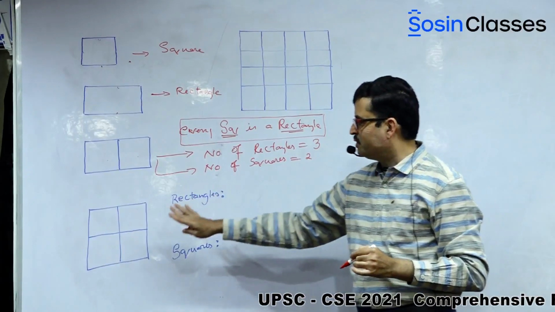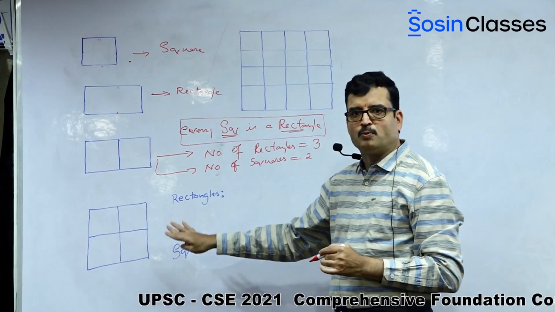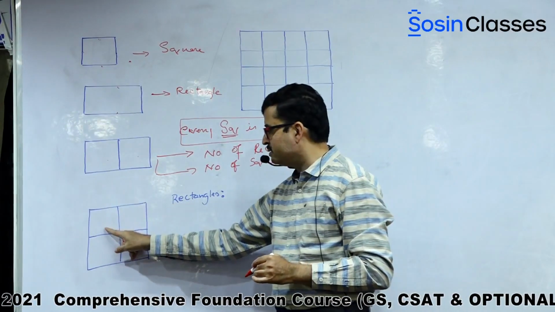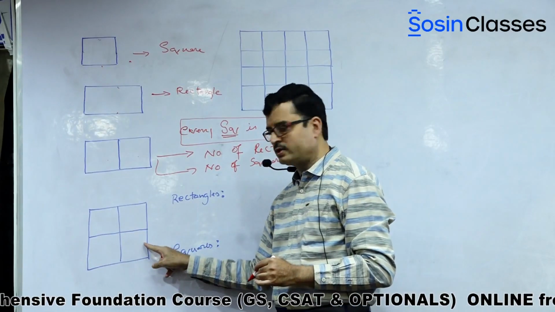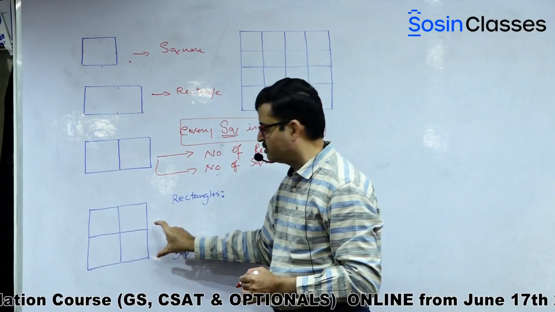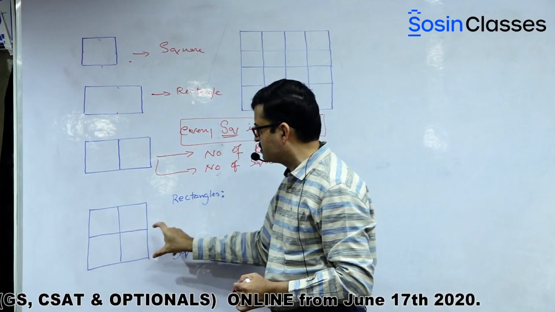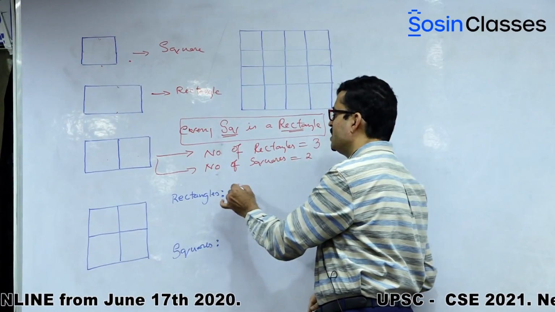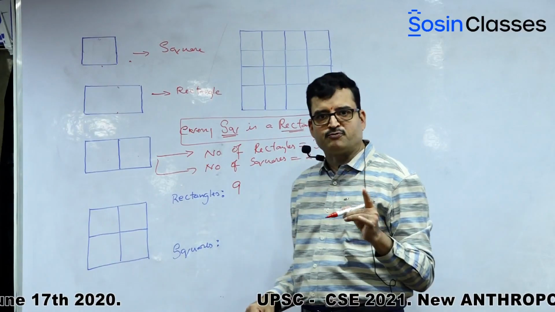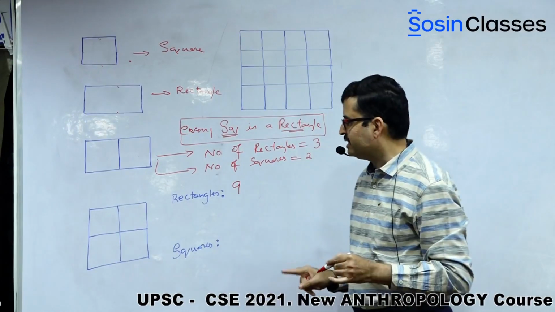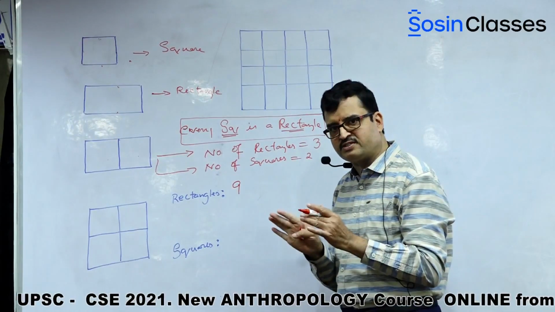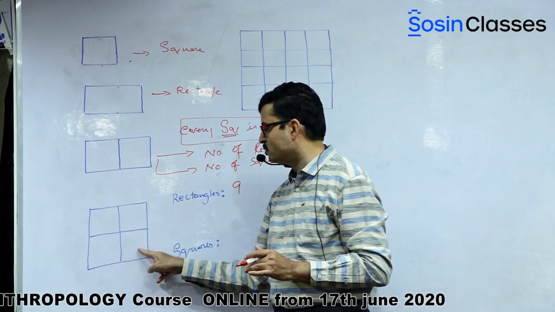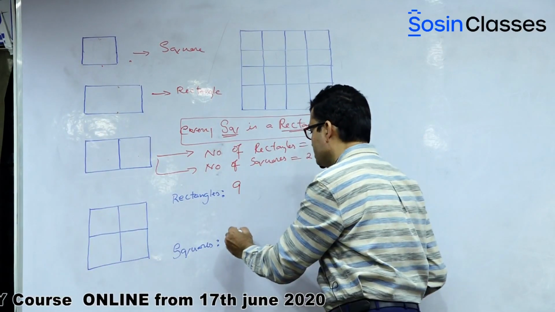Now say for example, we have taken a square grid. I want to find out how many rectangles are there in this. How to find out? Normally if you want to count, you have to count this way. 1, 2, 3, 4, 5, 6, 7, 8, and the bigger one, 9. In this way, how many rectangles are there? 9, because I've told you that every square is a rectangle. But in case I want to find out how many squares are there, only squares, I'm not talking about rectangles. Say this is 1, this is 2, this is 3, this is 4, and the bigger one, this is 5.